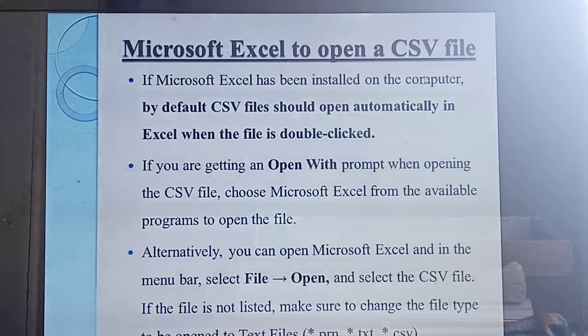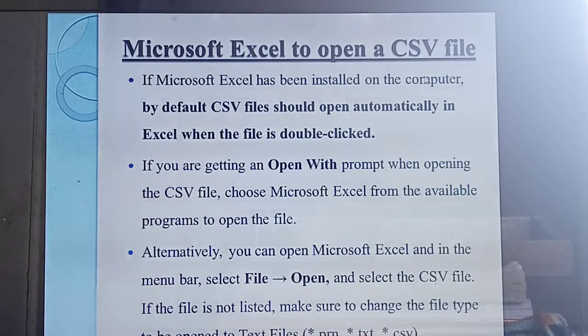One time please repeat. First, select the file and double click. Automatically it will open in Excel. Isn't it? Then what's the second step? Select the file, then select the open with option, then choose the program, double click it and open it.